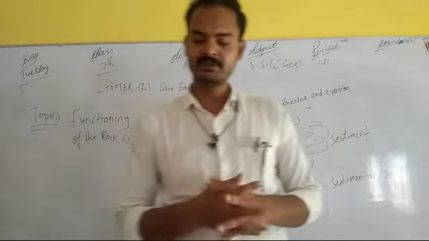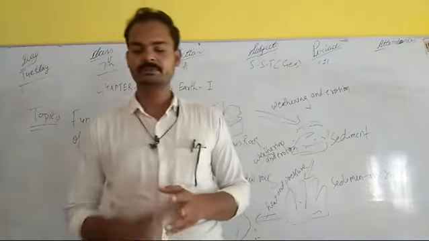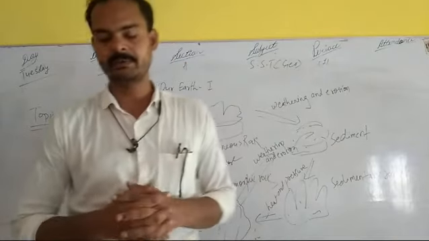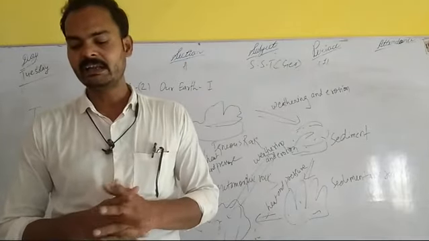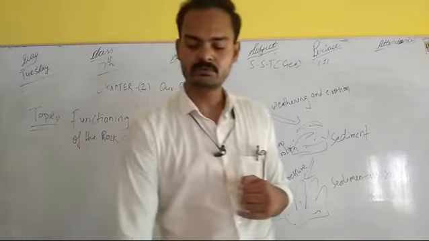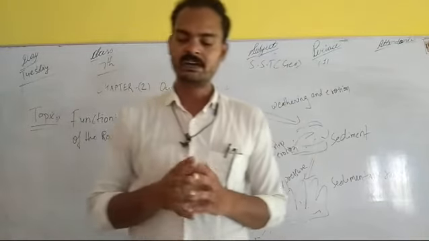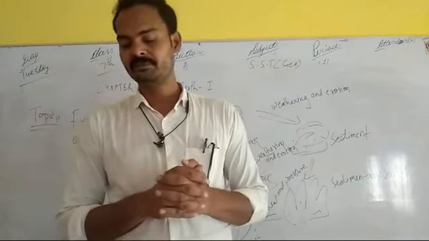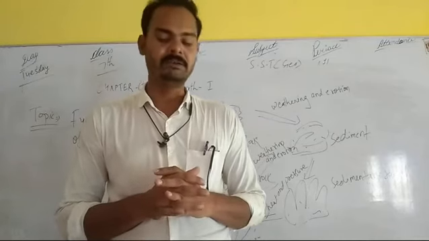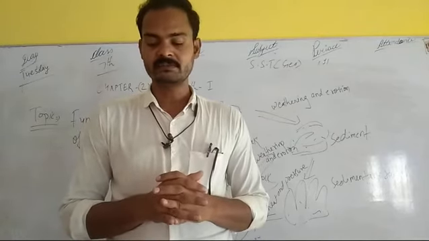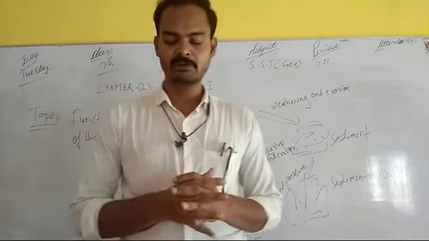And if you see the summary of this lesson, the earth is made of 3 layers: crust, the upper layer; mantle, the middle layer; and core, the innermost layer. The earth's crust is made up of different types of rocks. These rocks contain different minerals. There are 3 types of rocks: igneous, sedimentary and metamorphic rocks.